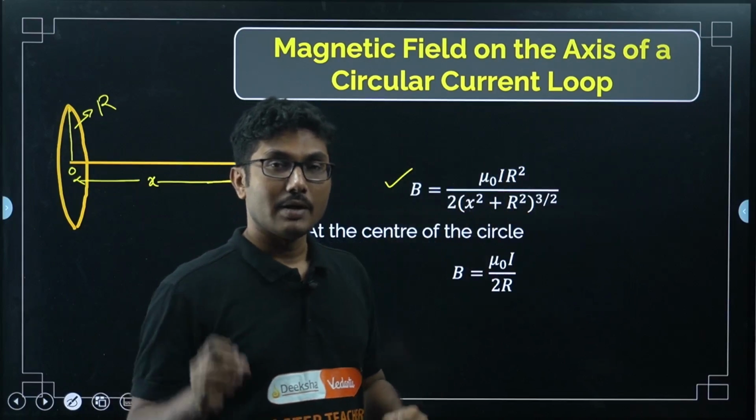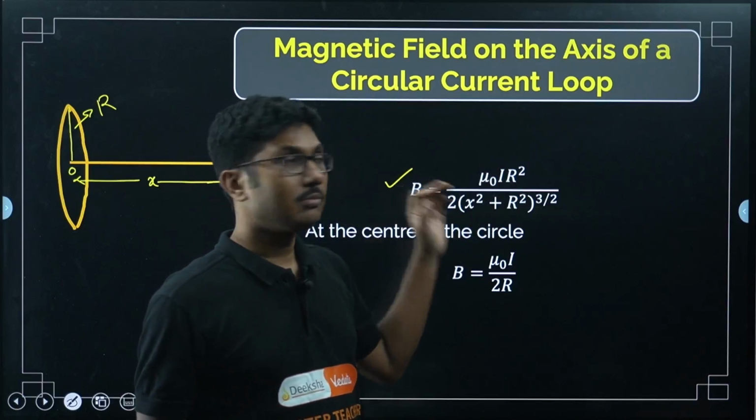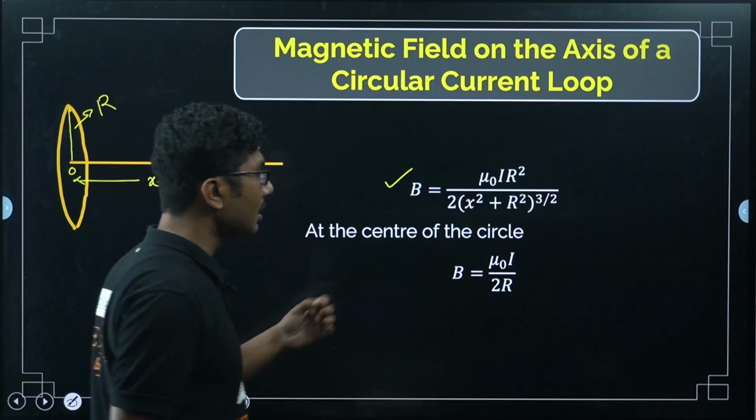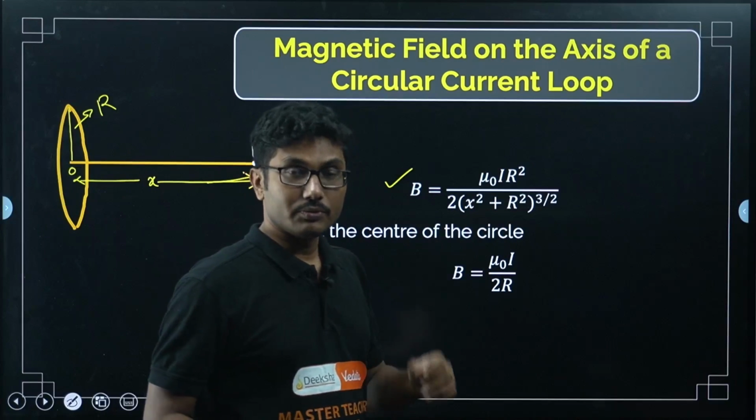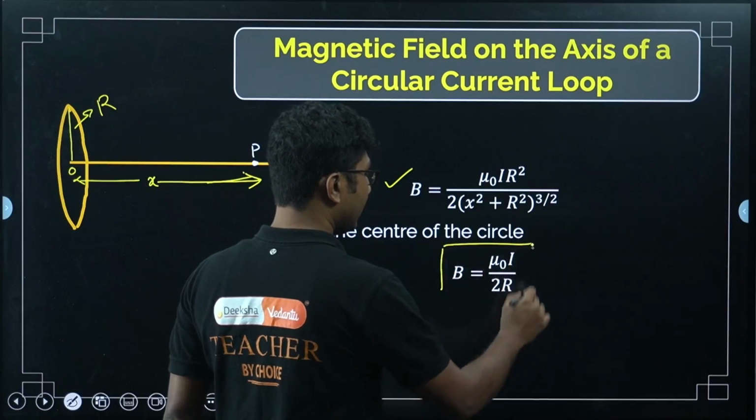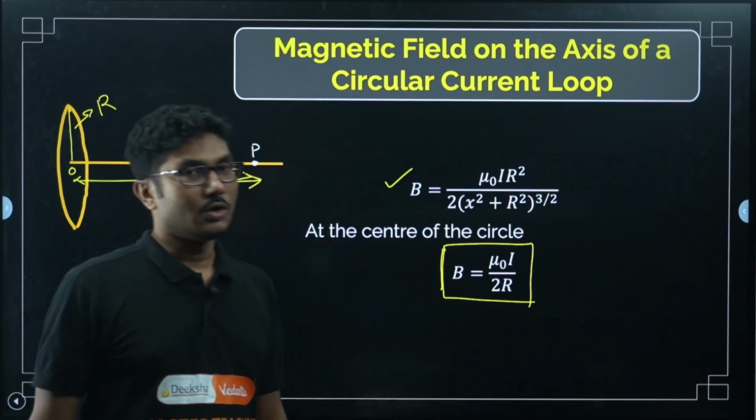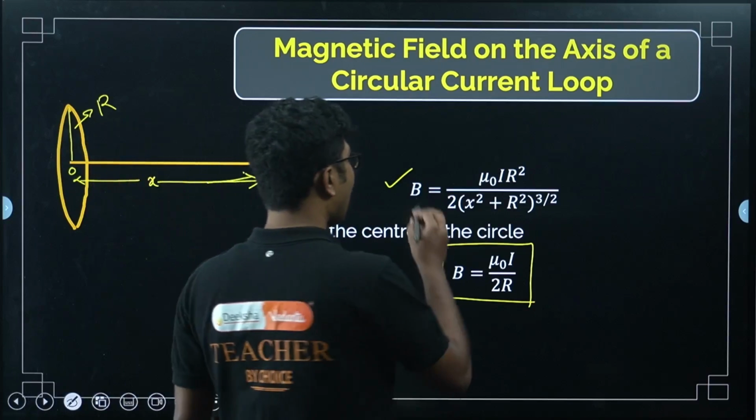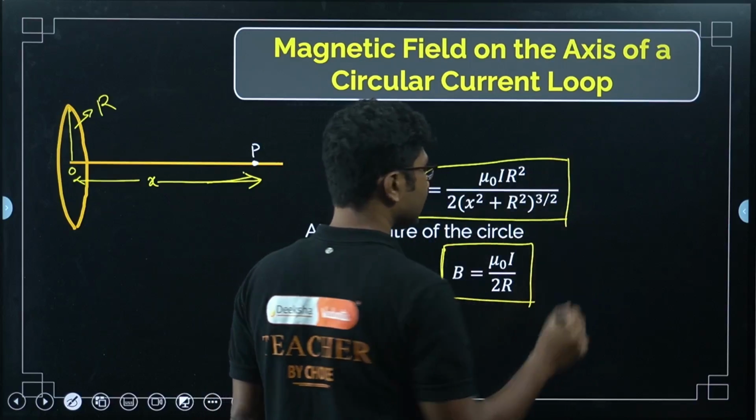Derivation is one part for the PU board, but you have to remember this formula. This is very, very important. Not only the shortcut formula mu naught I by 2r, also this formula. Both formulas are important for KCET. For the PU board, if any derivation comes, you can skip some steps and finally write this formula. But in KCET, you have to remember this formula if you want to score 60 out of 60.